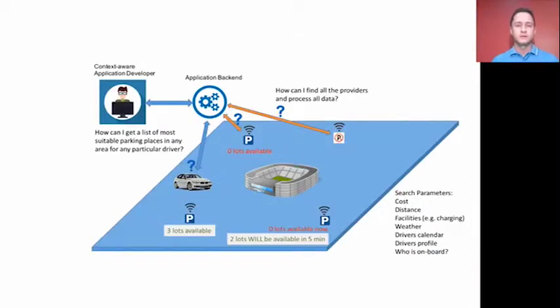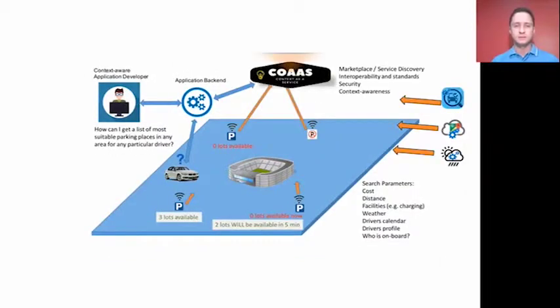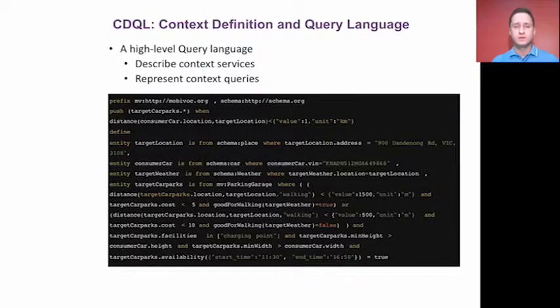Even for an expert team of software developers, it is an expensive and complex task to design and manage such a system. To ease the development of systems which need real-time context horizontally disseminated across data silos and domains, we have designed and developed the Context as a Service platform, which we will refer to as CoaaS. The CoaaS platform allows developers to issue queries in a specially designed language called CDQL. We will show some of the capabilities of the CDQL language and CoaaS platform later in this video.